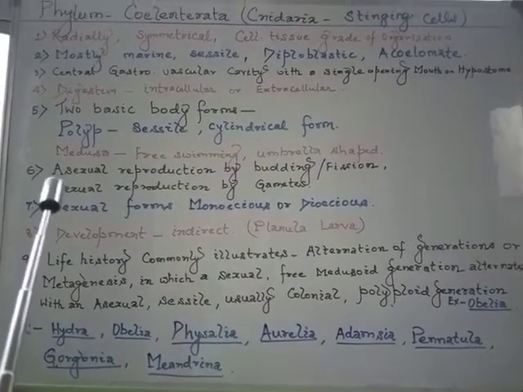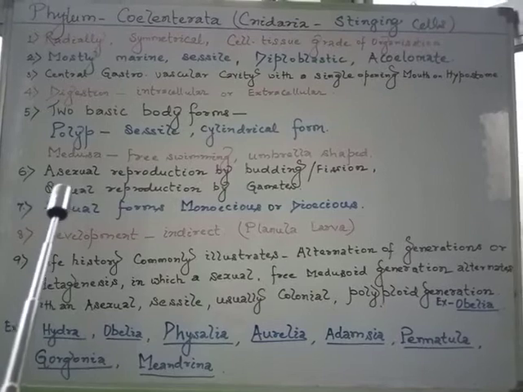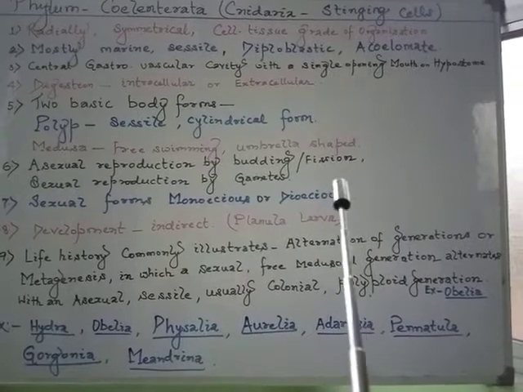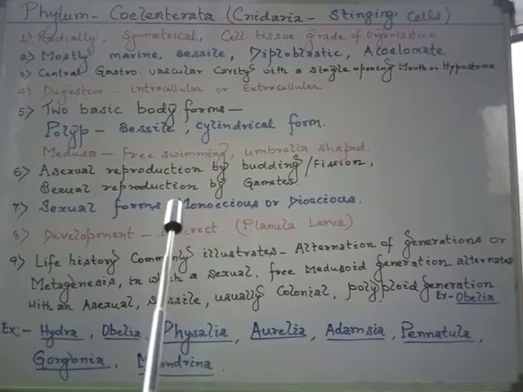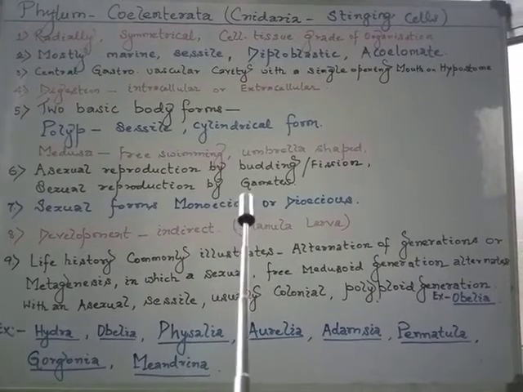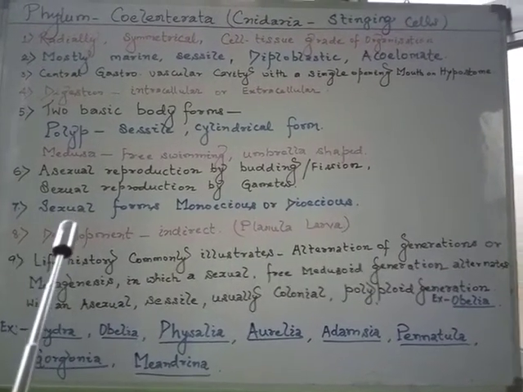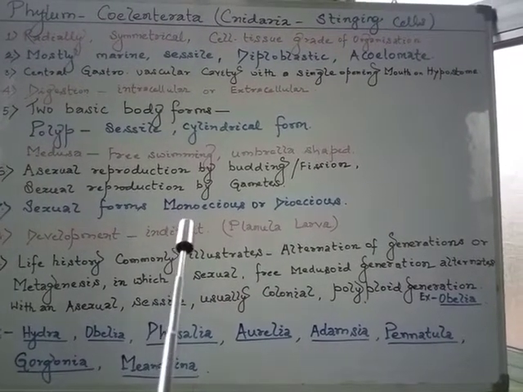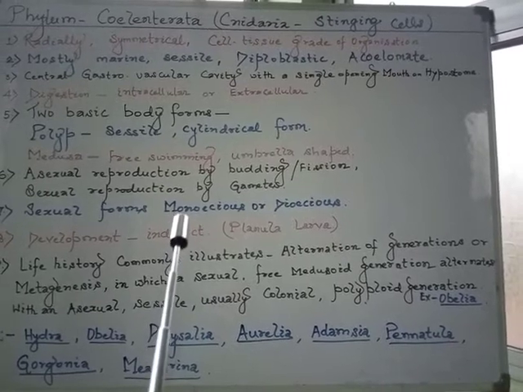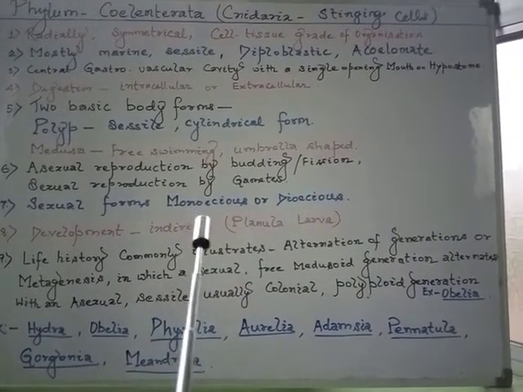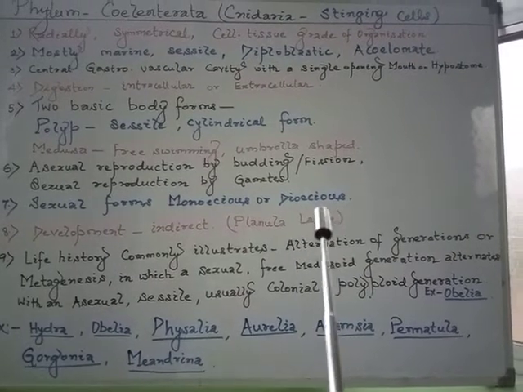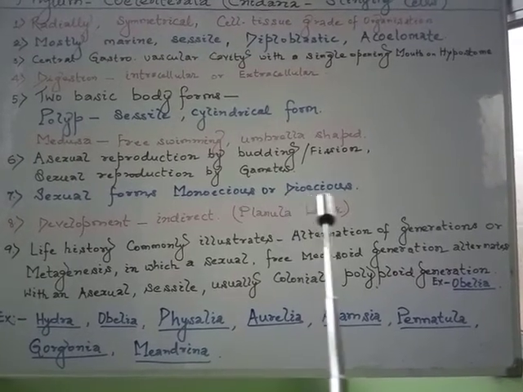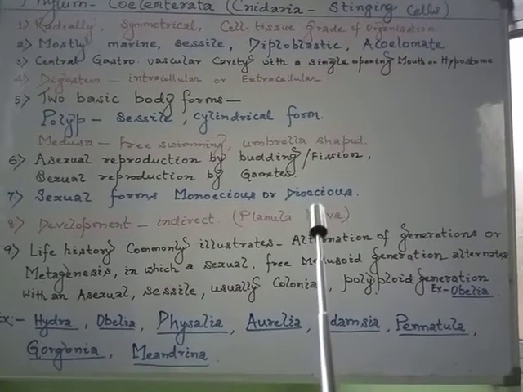Now the sixth point: reproduction may take place asexually, by the process of budding or fission, whereas sexual reproduction takes place by the formation and fusion of gametes. In the case of sexual forms, they may be monoecious or dioecious. Monoecious means bisexual, where both sexes are present within the same organism, whereas dioecious means unisexual, where the individual has one sex, either male or female.